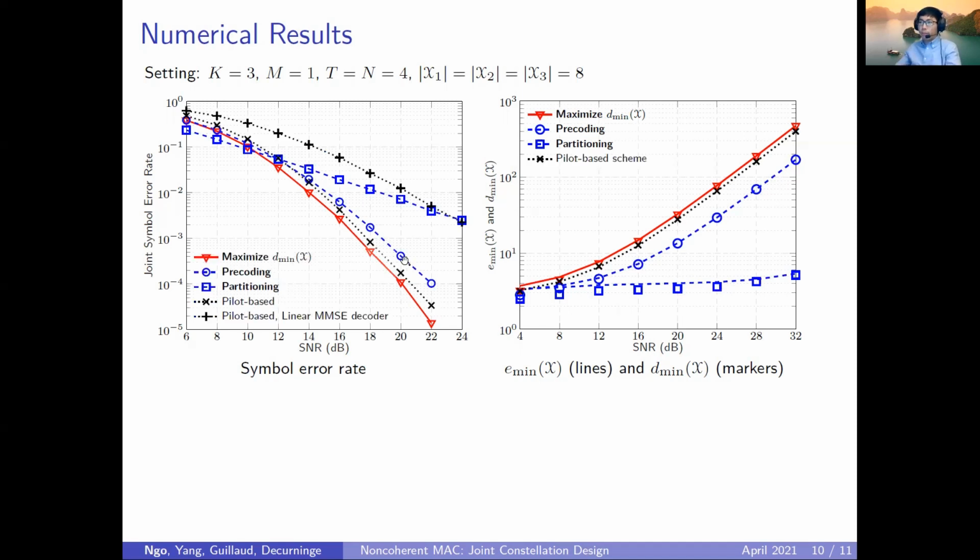Now we compare this with the Guillaud-based scheme. For the Guillaud-based scheme, we see that it is working quite well. It is just slightly suboptimal compared to our constellation optimized according to the D-mean metric. We see that the value of the metrics evaluated for the Guillaud-based scheme is only slightly lower than for our optimized constellation.